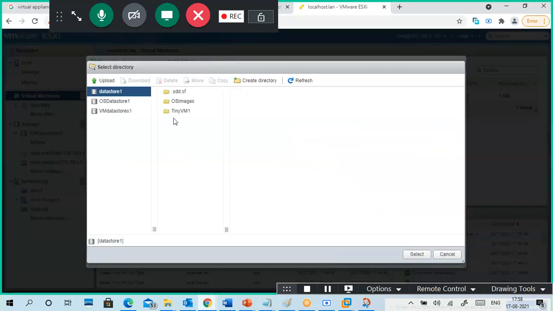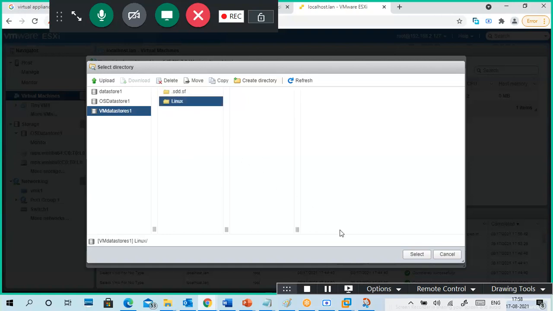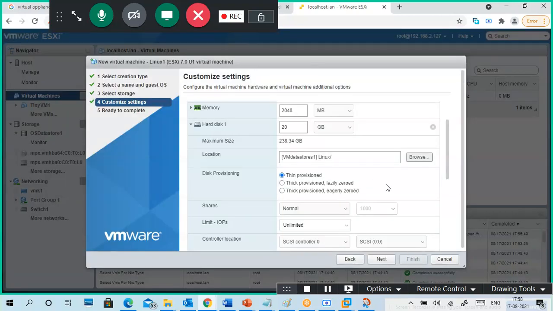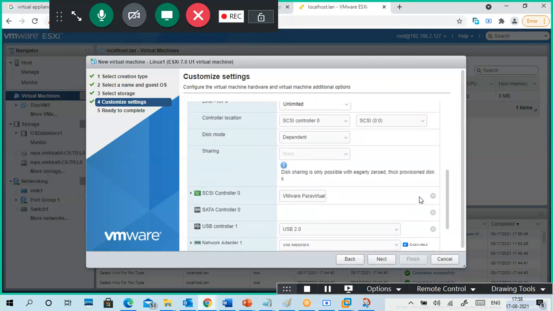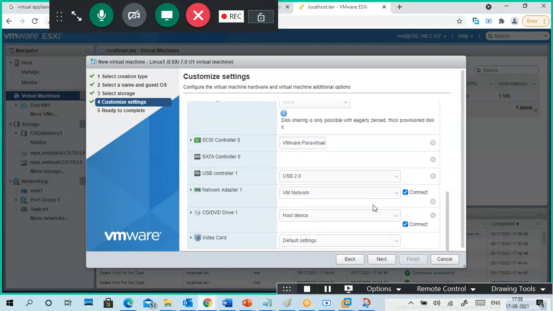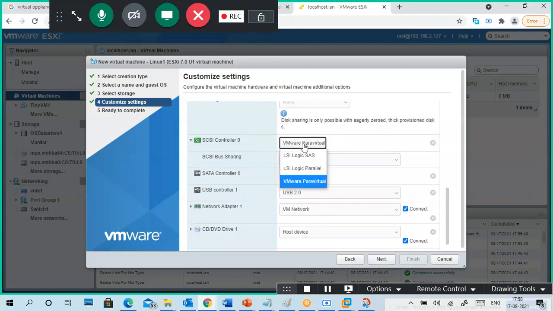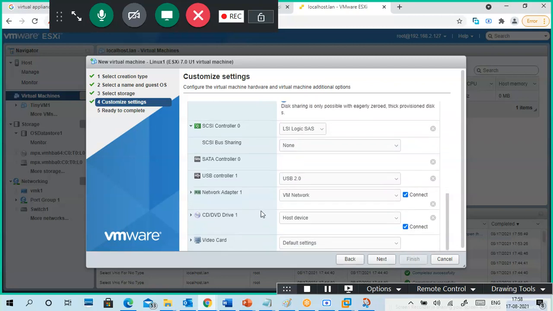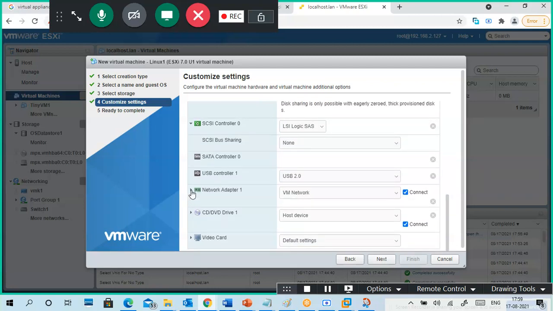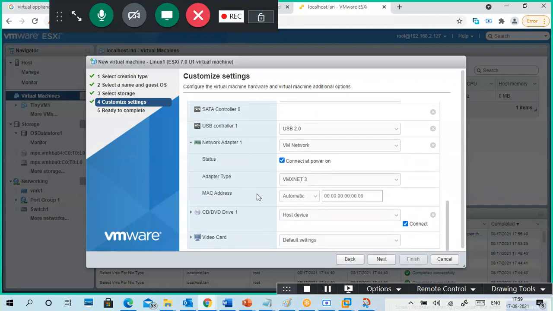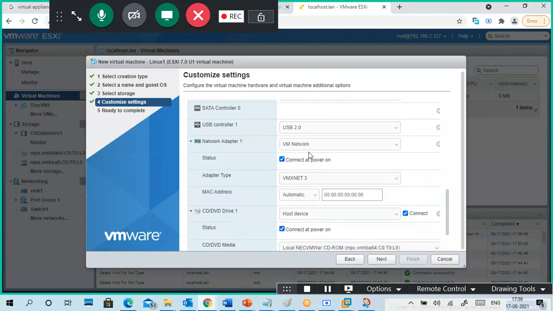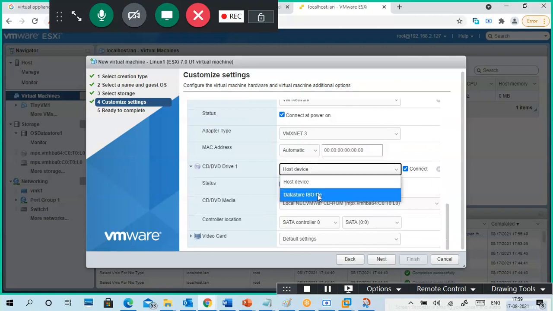And location, in this one it is already there. So thin provision, that's it. Not required any other things. Here I use the LSI Logic SAS only. You can leave the options as they are. Okay, a few options if you don't understand. The network adapter is VM Network, for virtual machine access purpose.